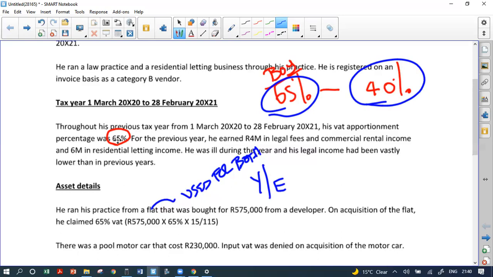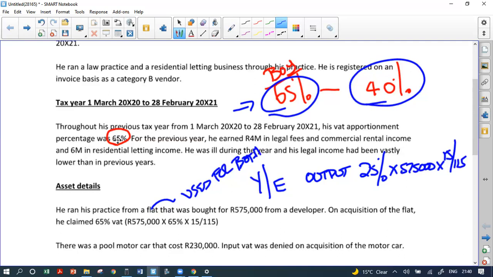Now, guys, does this mean we claimed more VAT or does it mean we claimed less VAT when we bought it? It means we claimed more VAT. So we're going to have to give that back. So what's going to happen? There's going to be an output: 25% less used for VAT, times by lower of cost or market value, always for a change in use, for partial, times 15 over 115. And that's a partial change in use, output at your end.